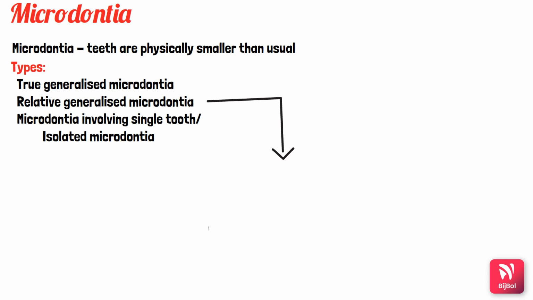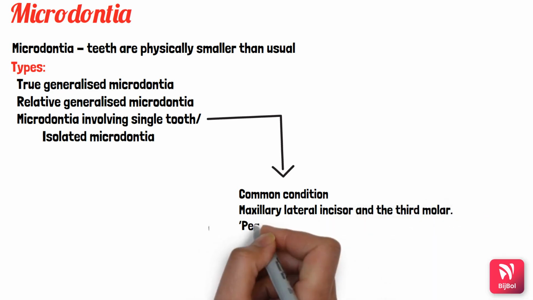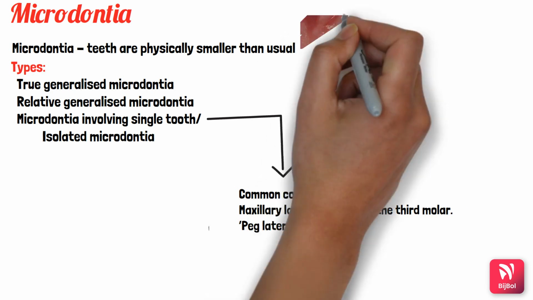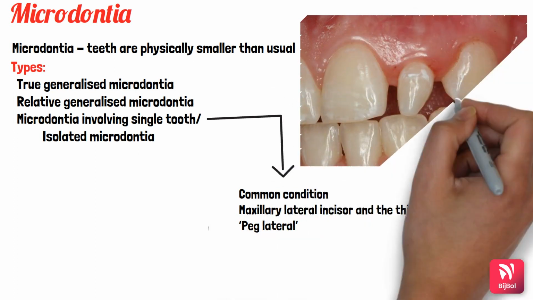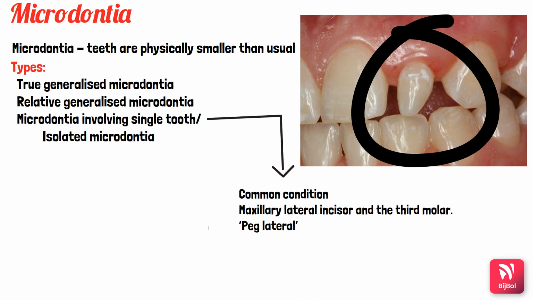So next one is microdontia involving a single tooth or isolated microdontia. Usually this is the commonest of the 3, and the most common teeth affected are maxillary lateral incisors and the third molar. And the commonest situation is peg laterals. These peg laterals, instead of exhibiting parallel or diverging mesial and distal surfaces, usually converge or taper together incisally. So this is a picture of peg laterals wherein you can see that cone shaped crown. So this is about microdontia.